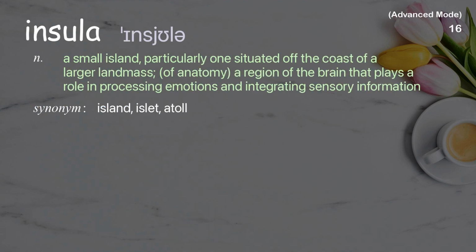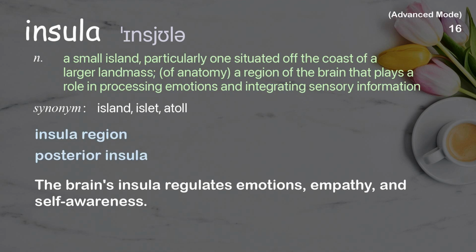Insula. A small island, particularly one situated off the coast of a larger landmass. Of anatomy, a region of the brain that plays a role in processing emotions and integrating sensory information. Examples: Insula region. Posterior insula. The brain's insula regulates emotions, empathy, and self-awareness.